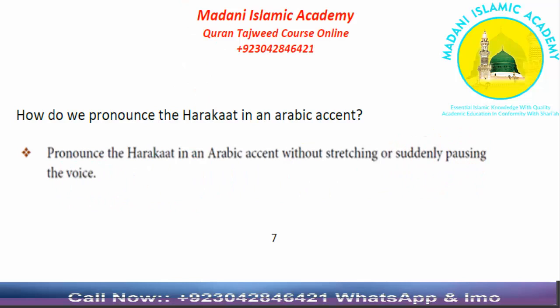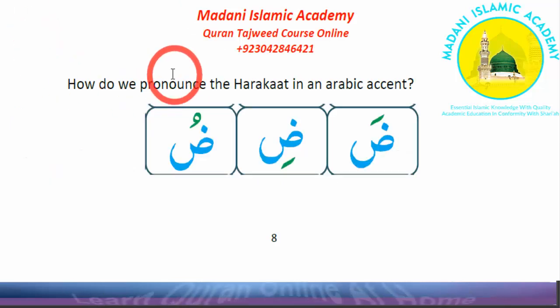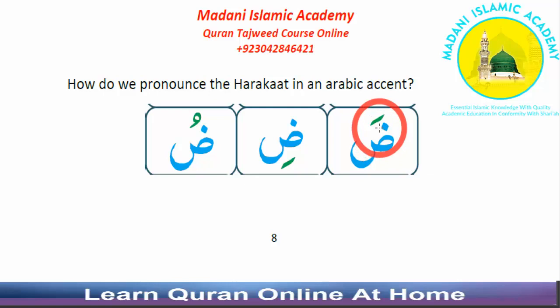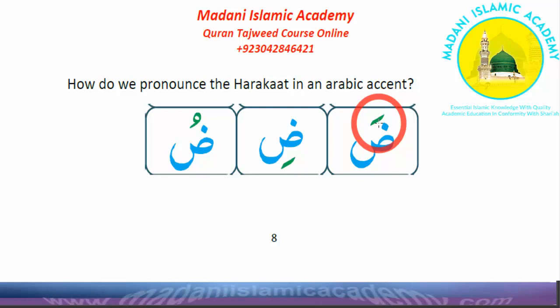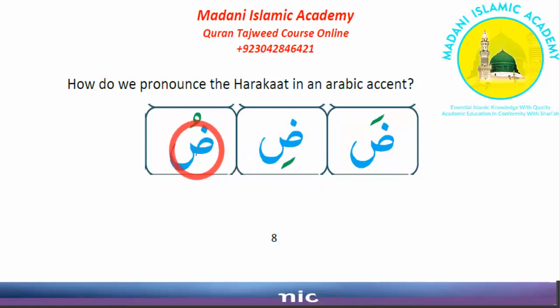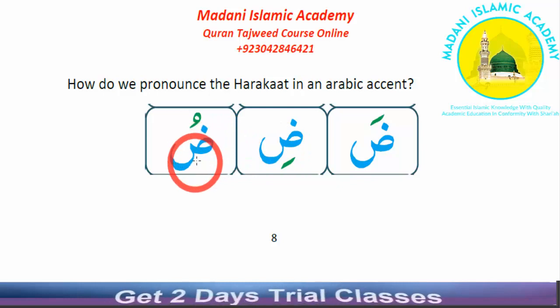Let's see the example of harakat. How do we pronounce the harakat in an Arabic accent? This is the example of harakat. Here this letter has zabar. Zabar is placed above the letter or top of the letter. Here this letter has zer. Zer is placed below the letter or bottom of the letter. Here this letter has pesh. Pesh will be placed above the letter or top of the letter.